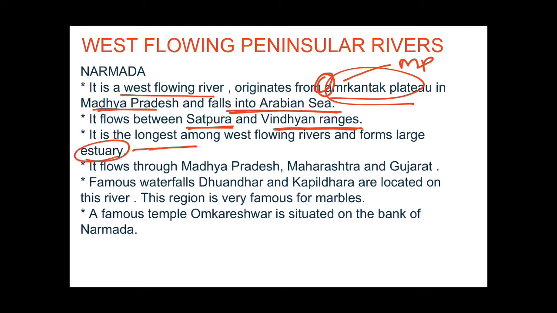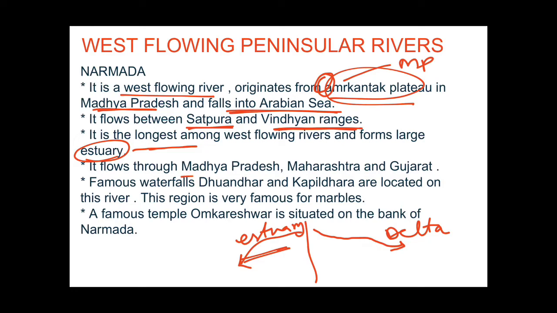So let me clear one thing to you: the rivers which flow in the east direction make a delta, as you have seen with the Ganga and Brahmaputra delta, Mahanadi, Godavari delta, Krishna and Kaveri delta. But the rivers which flow in the west direction make an estuary. For example, Narmada and Tapi rivers make an estuary.